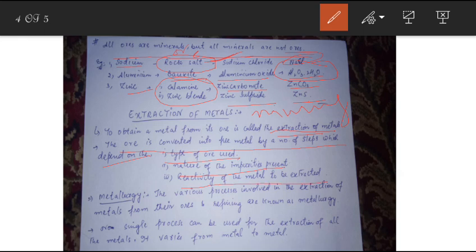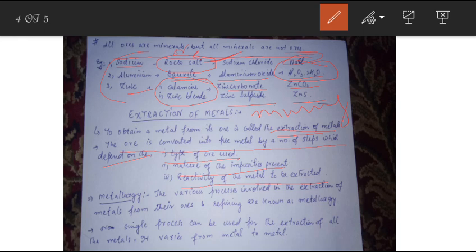For example, there are four types of ores here: rock salt, bauxite, calamine and zinc blende. These are four different types of ores, so we have to keep in mind which type of ore we are using, because all the ores need different kinds of processes.